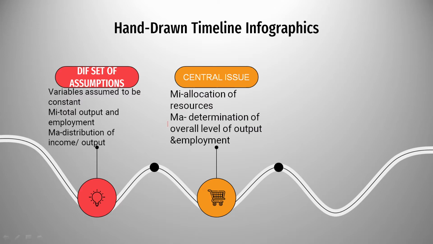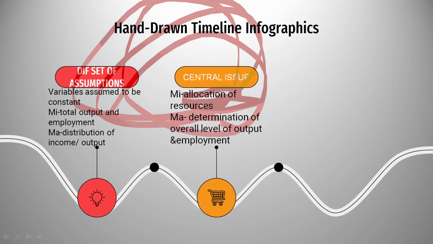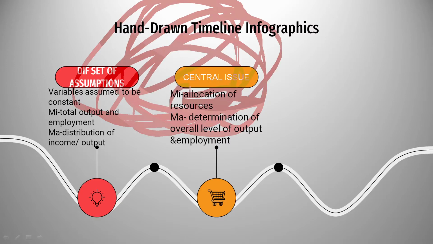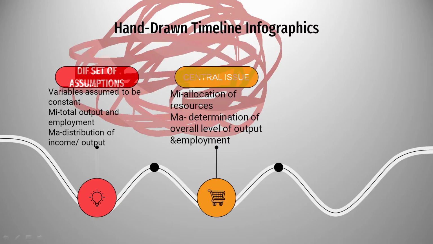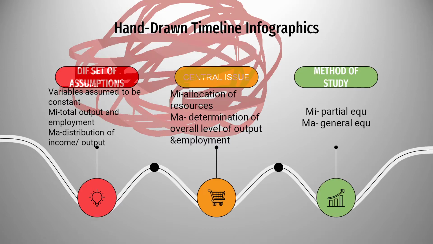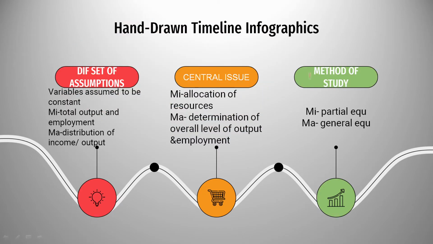The next is the central issue. What is the main issue of microeconomics? The main issue of microeconomics is how we allocate resources among people: who has more money, who has less money, who produces what, who consumes what. That is the main basis of microeconomics. But in macroeconomics, it's the determination of how much the overall country is producing, what is the output of the overall nation, what is the employment ratio of our nation. So it talks on a much larger scale. And here the method of study is partial equilibrium in microeconomics.